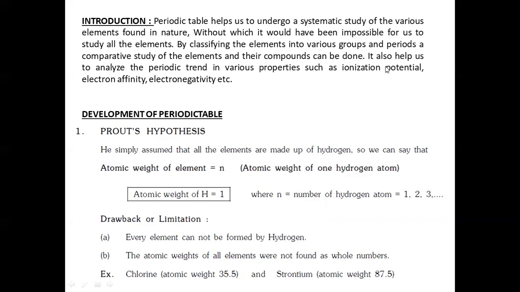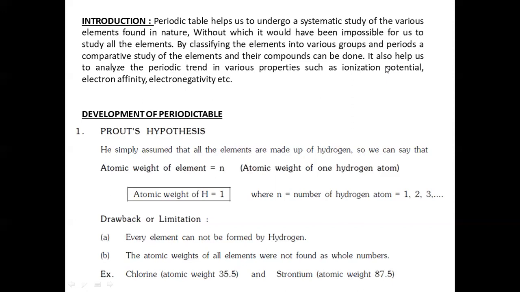Then, development of periodic table. So, the first hypothesis or the first theory is Prout's theory or Prout's hypothesis. He simply assumed that all the elements are made up of hydrogen. So, we can say that atomic weight of an element is equal to N times the atomic weight of one hydrogen atom, which is equal to 1, where N will be the number of hydrogen atoms: 1, 2, 3, etc.